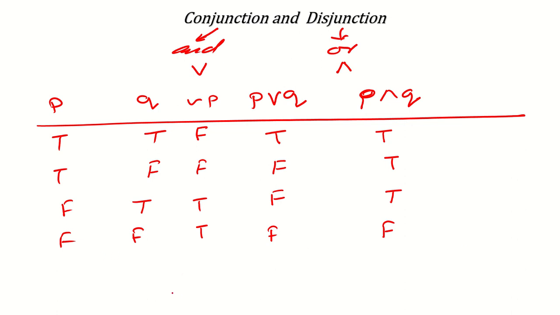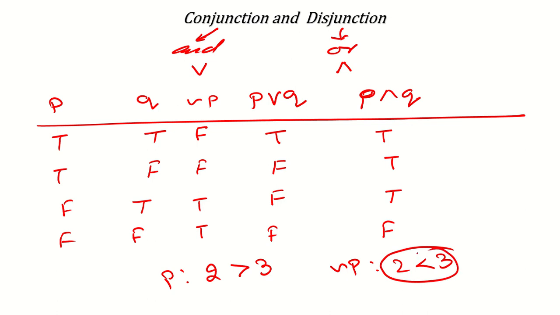For example, if P is the statement 2 is greater than 3, then negation of P will be what? 2 is smaller than 3? No, it will be wrong. Why? Because if 2 is not greater than 3, it doesn't mean that it will be less than 3. Okay, see, this is a fixed number, so you will say, Mr., 2 is less than 3, where is the wrong? But I am talking about the general statement.